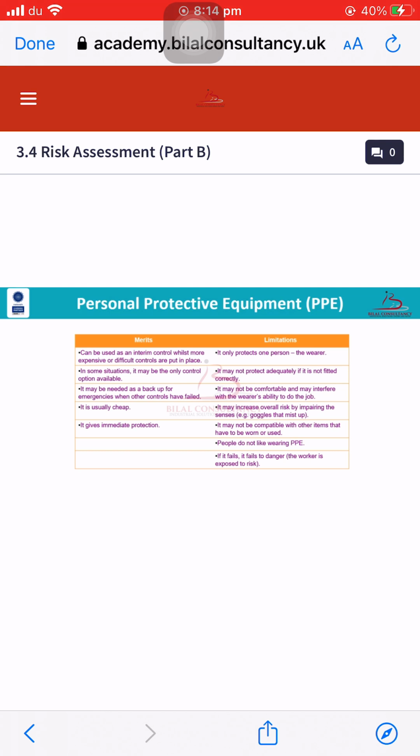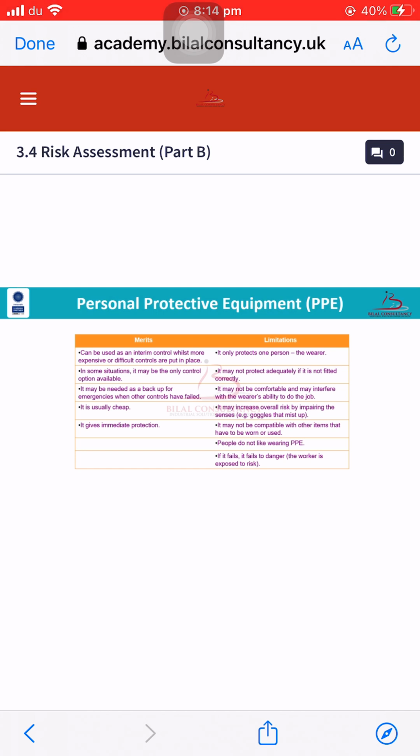Now we will discuss the limitations and disadvantages of PPEs. So what are the limitations and disadvantages of PPEs? It only protects one person, the wearer. For example, if I am wearing the safety helmet and the other worker is not wearing the safety helmet, then PPE will only protect me. My safety helmet will only protect me, not the other worker.